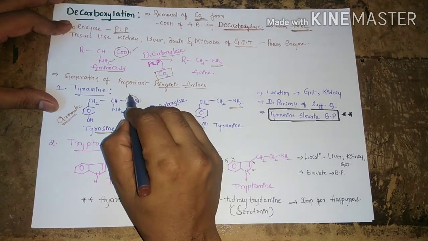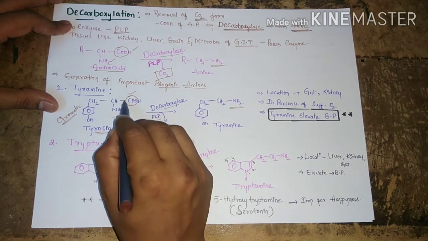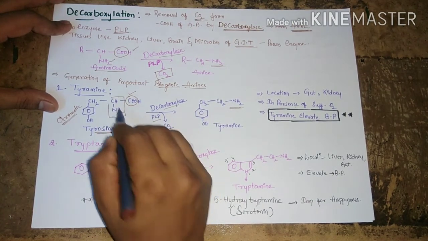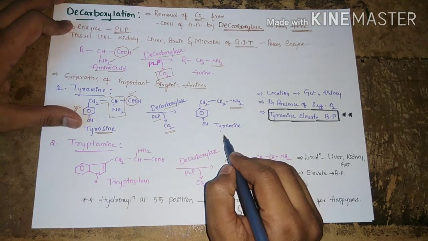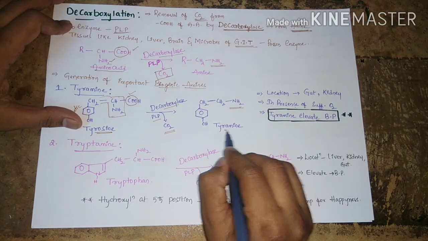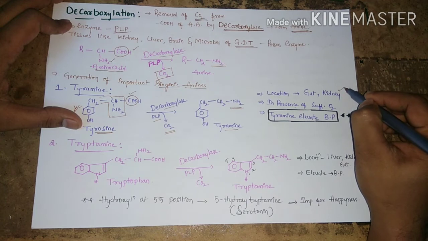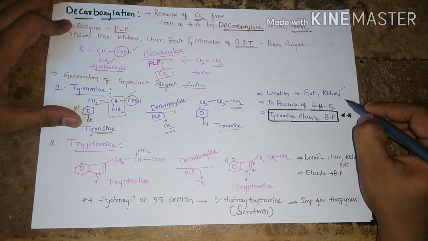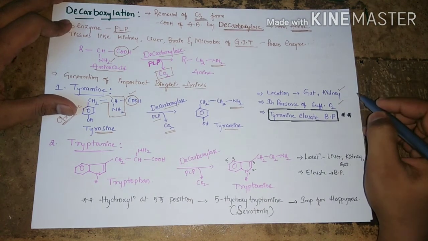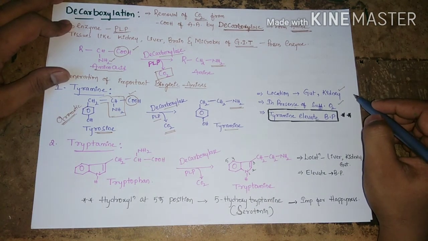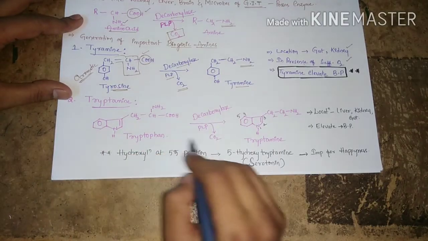After elimination of the carboxylic group, the remaining thing in the structure is the amine group only. By that process, tyrosine is converted into tyramine. The location of this process is the gut wall and kidney. Only in the presence of sufficient oxygen does this process take place, and tyramine is useful for elevation of blood pressure.